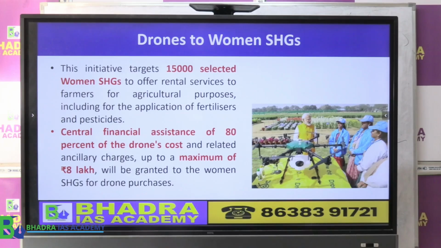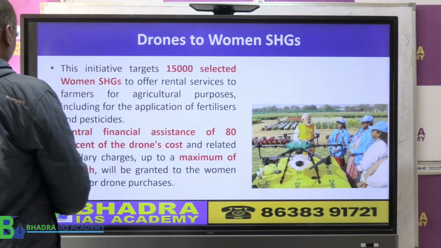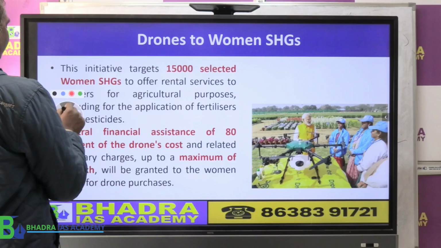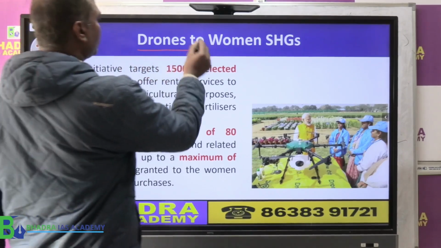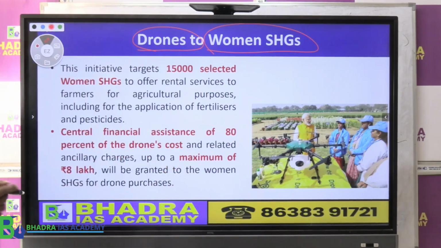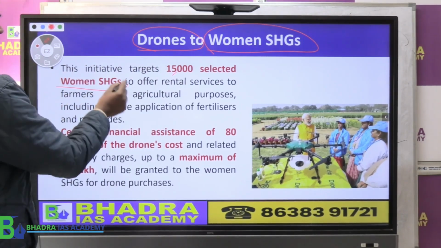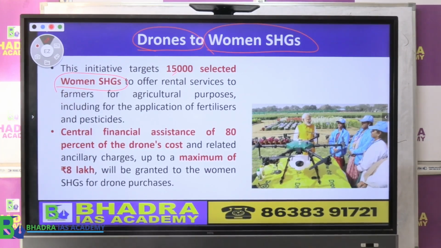The government said this drone facility will be provided to women's self help groups. About 15,000 selected women self help groups will get this benefit.